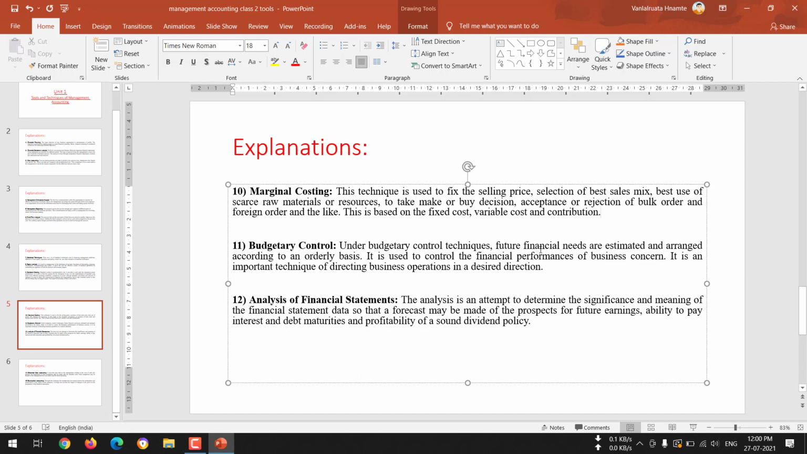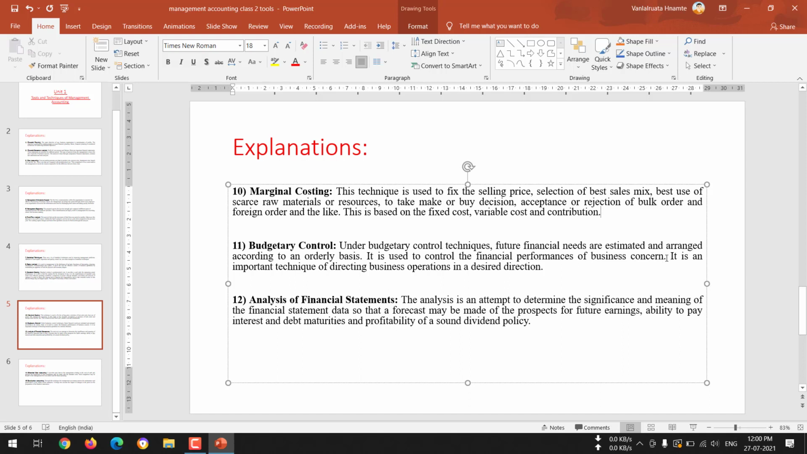And in the budgetary control technique, mainly the future financial needs are estimated. Estimated means we plan beforehand how much income is going to be earned, how much expenditure we are going to bear in the company. So all these things are done under budgetary control. It is used to control the financial performance of the business concern.